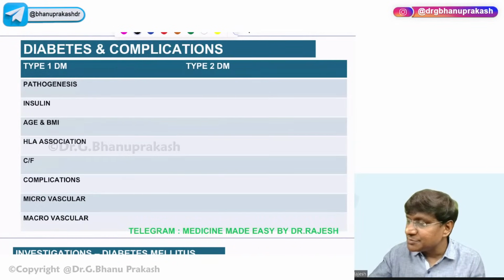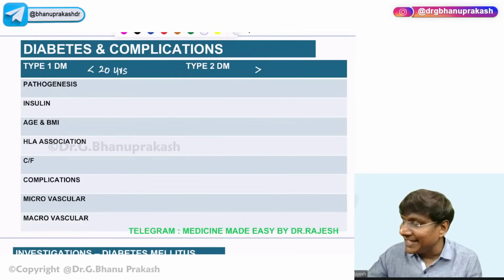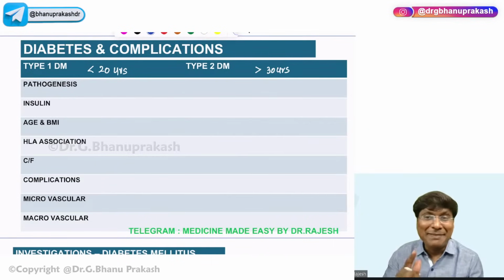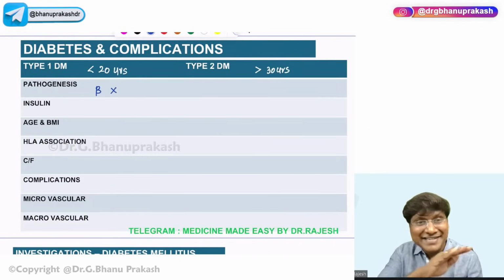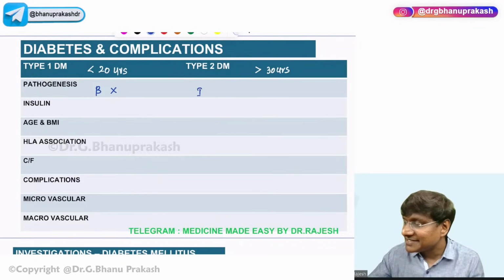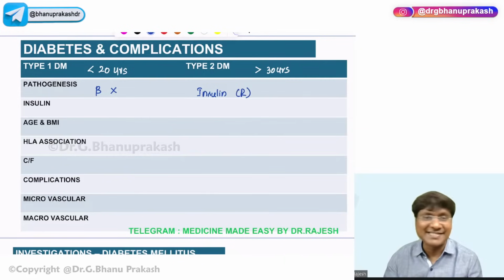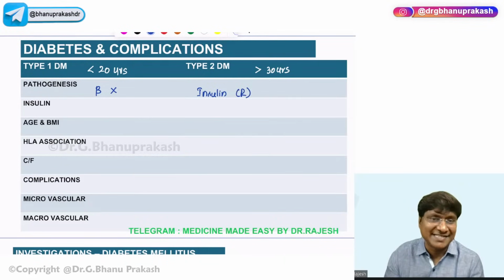So type 1 diabetes mellitus, if you observe, the age of presentation is less than 20 years. And type 2 diabetes mellitus, the age of presentation will be more than 30 years. What is the pathogenesis? In type 1, it is beta cell destruction, whereas in type 2 diabetes mellitus, it is insulin resistance, or receptor resistance.